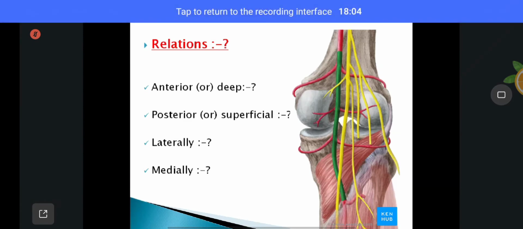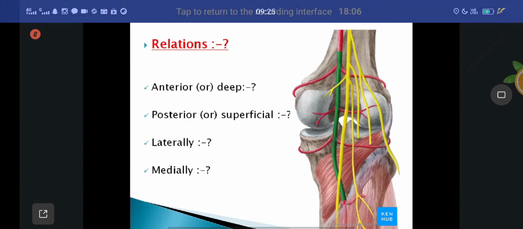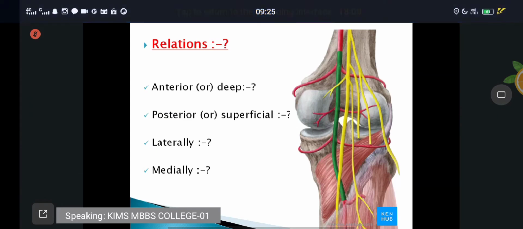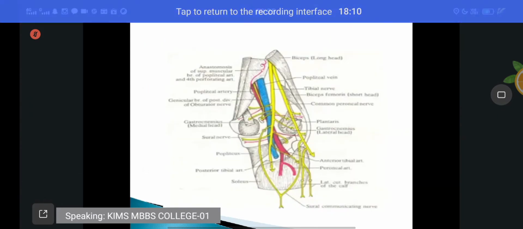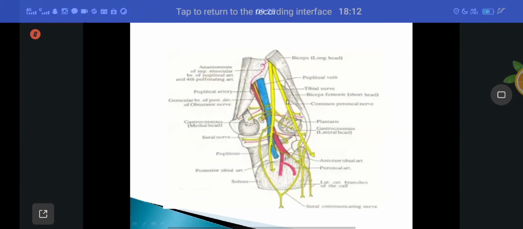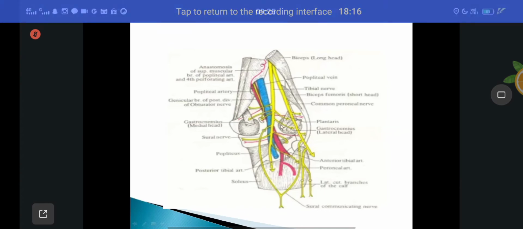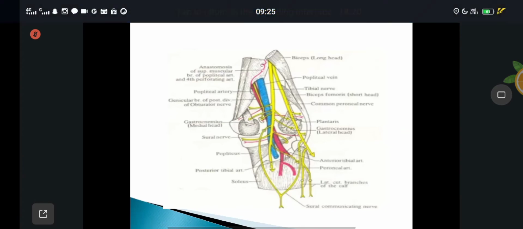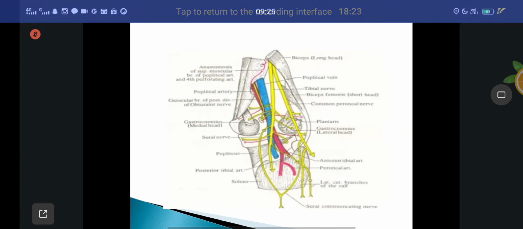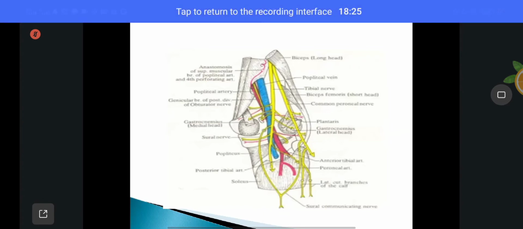Those are the relations of the popliteal artery. Are you clear?